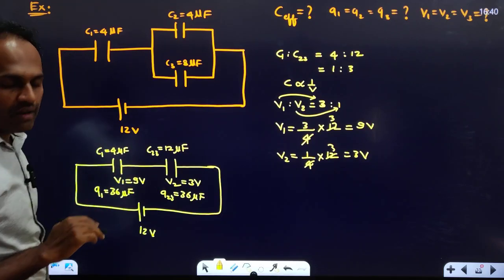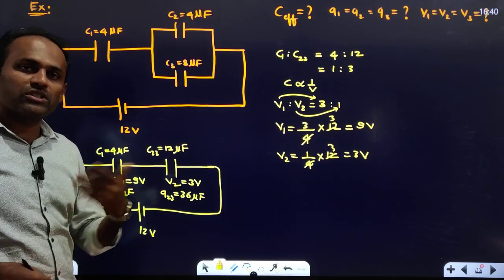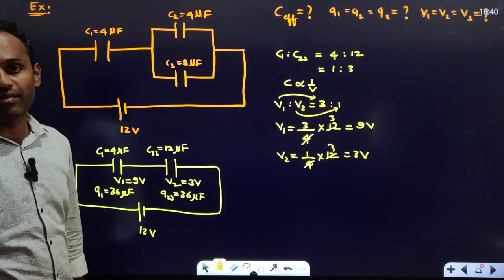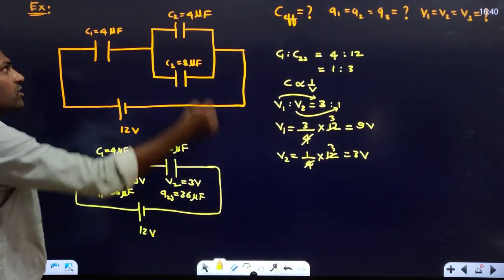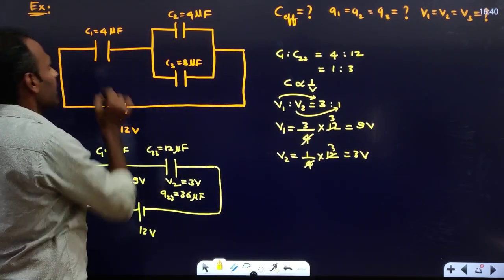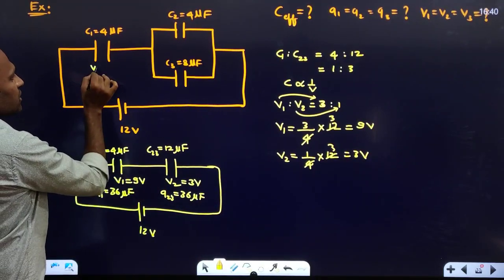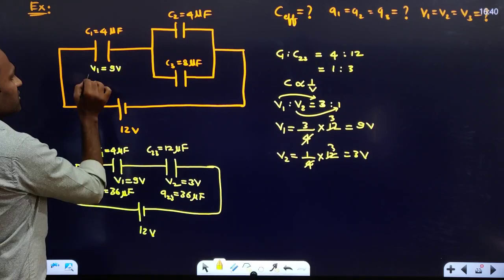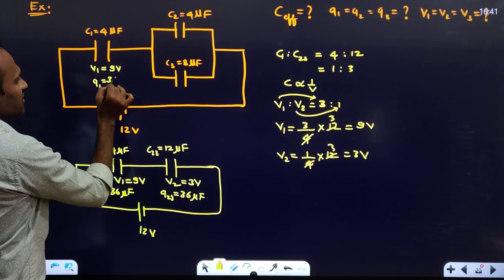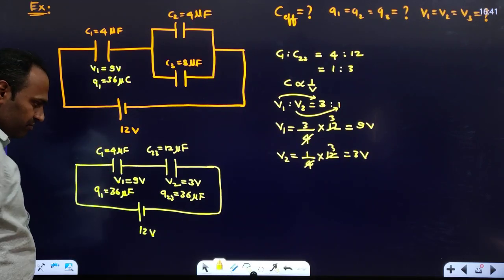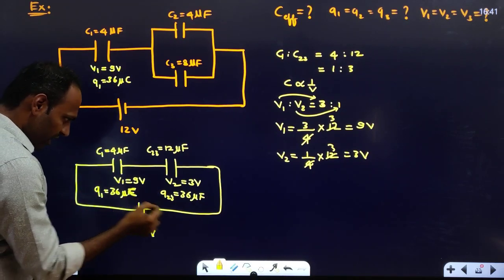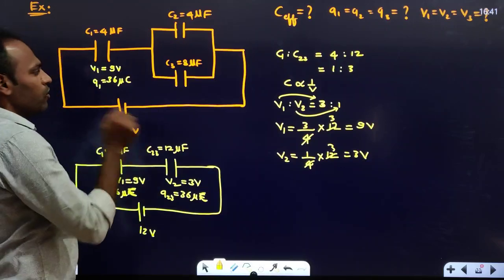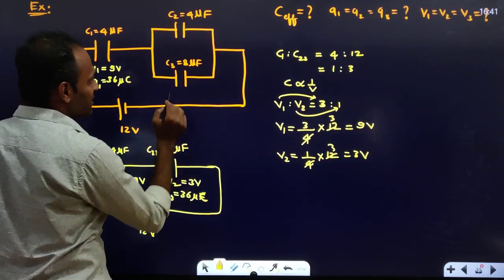But what happens in parallel? Parallel ಒಳಗೆ ಏನಾಗ್ತದ್ರಿ? Charge will be same or charge will get divided? Parallel ಒಳಗೆ charge divide ಆಗ್ತದ್ರಿ. Okay, so to find out the charge on C2 and C3 separately, ಈಗ ಇದ್ರ ಮೇಲಿನ voltage ಗೊತ್ತಾಯ್ತು, charge ಗೊತ್ತಾಯ್ತು. See, voltage here is 9 volt, and charge here is 36 microcoulomb. Sorry, this is coulomb, not farad. 36 microcoulomb.